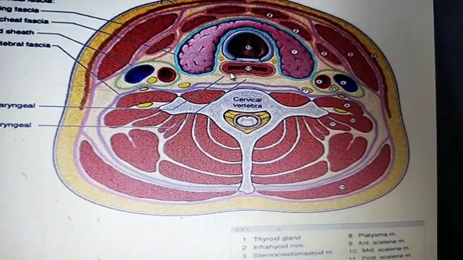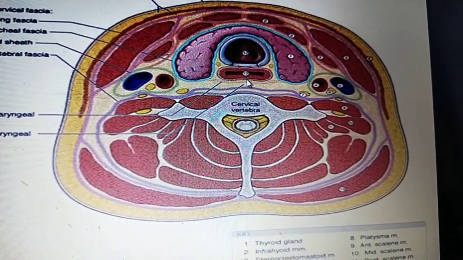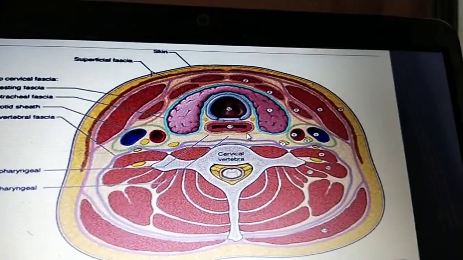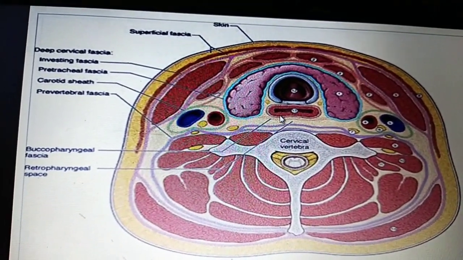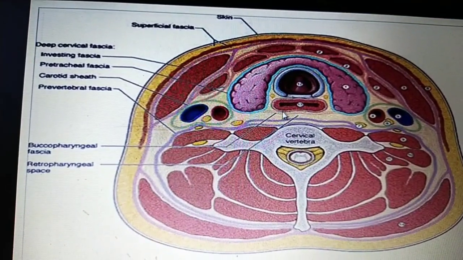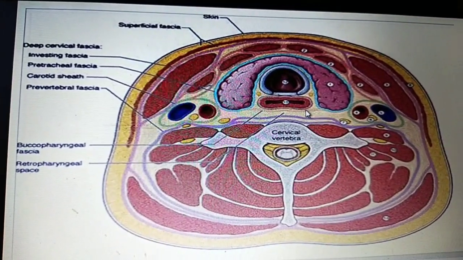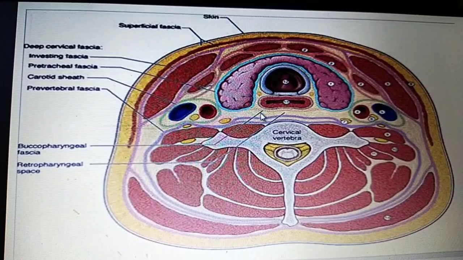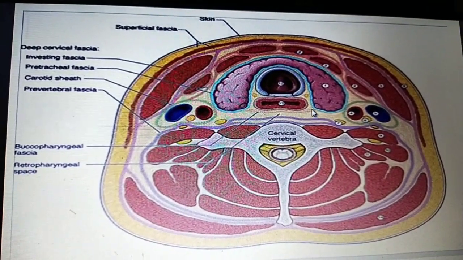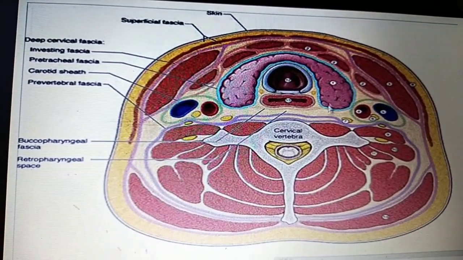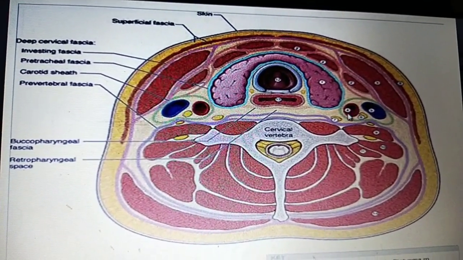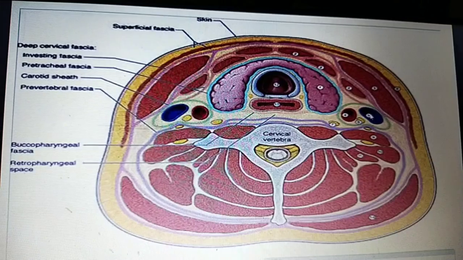Another fascia is just below the esophagus. This is the esophagus, and that is the buccopharyngeal fascia. It also connects with the pretracheal fascia. This is the carotid sheath, which covers the carotid artery and jugular vein.